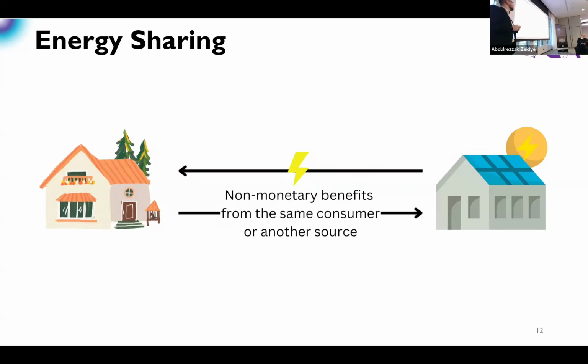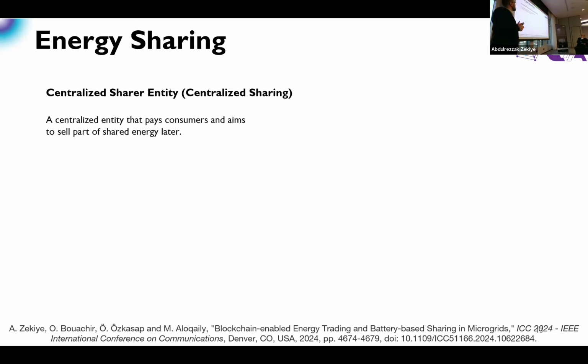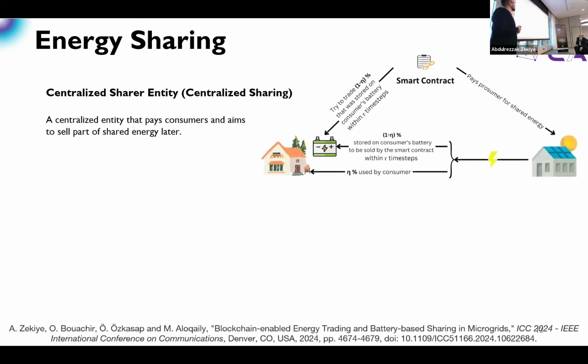Again, just remember, let's keep energy sharing as no direct payment. I'll send you something, you will not pay me anything, and we'll have to arrange something else. What we have proposed is to use batteries. With the increasing usage of energy sources at homes, people will have batteries or energy storage at their homes. So instead of getting money directly, as a consumer I'm going to send you the energy and you will store it in your battery at your house so I can benefit from it in the future. In return, I'm going to send you some energy to be used for yourself. This is the main concept of battery-based sharing.